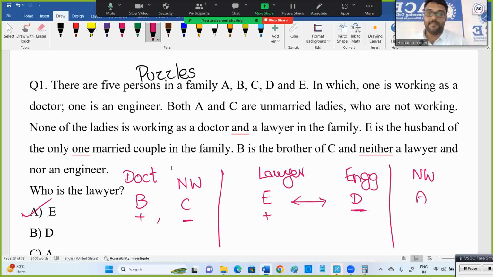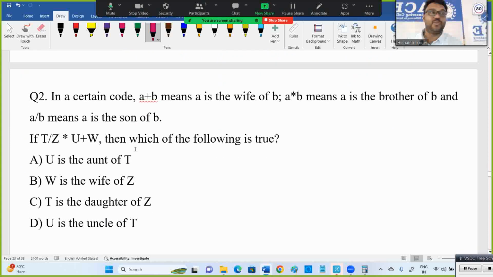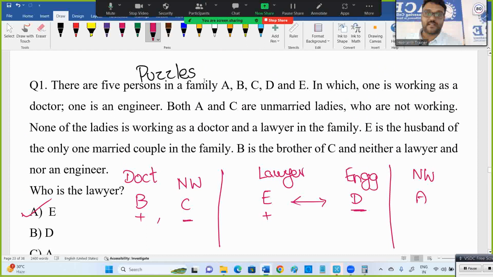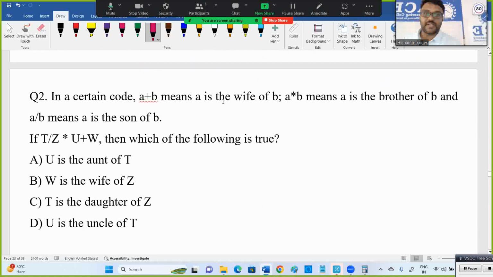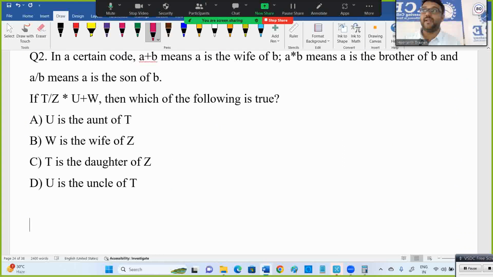E is a male person, B is a male person. A and C are female. D indirectly we got as female because E is the husband, so D must be the wife, female. Blood relations for sure. This model, 2 questions you will get. Blood relations 2 plus something will come. Sometimes 3 questions also possible. So in the syllabus, mention puzzles 1 plus. Mention blood relation 1 plus. Syllogisms are all important. Venn diagram definitely 2 questions. Venn diagrams also you can find questions.